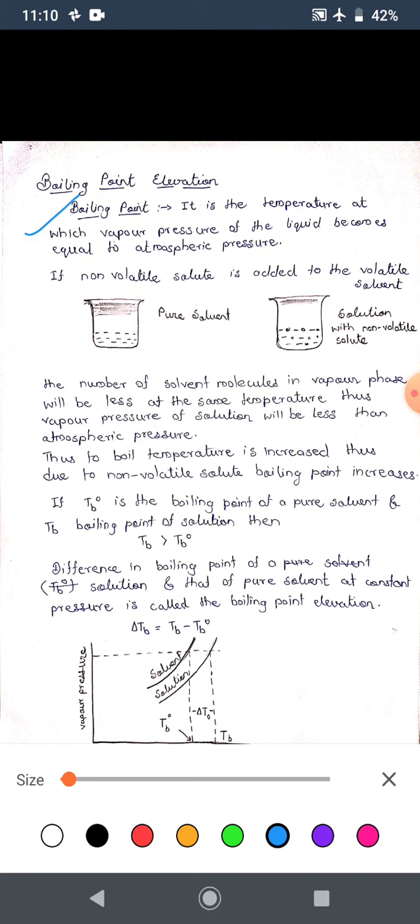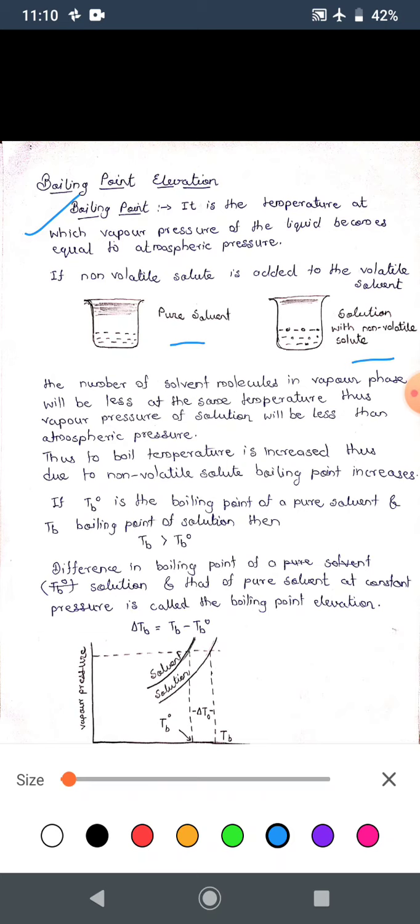Now, we will consider two different beakers here. In beaker number 1, pure solvent is taken, suppose it is water, and in the second beaker we have a solution with non-volatile solute. Now, the pure solvent, that is water, we know very well that water boils at how many degrees Celsius? It boils at 100 degrees Celsius.